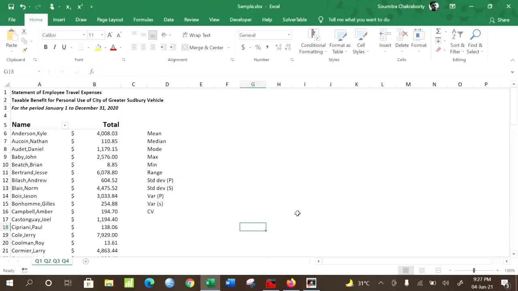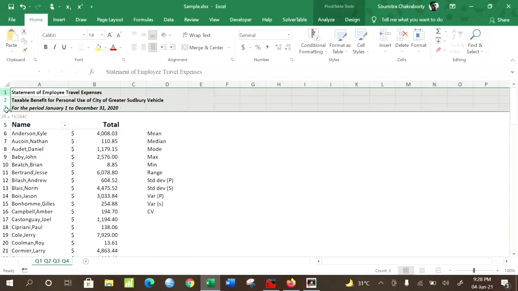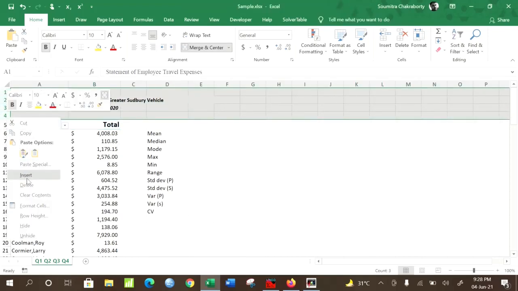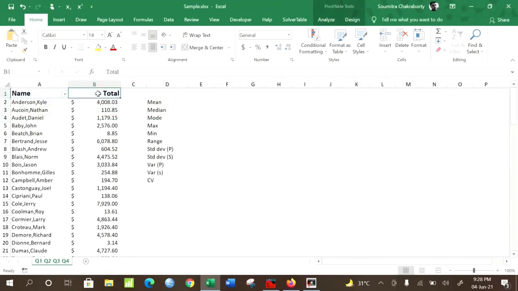Now if you go to the given link, you will find this data. This data is about the taxable benefit of some employees of some company. In the first column they have put the employee name, and in the second column the benefits are there. In order to deal with the data, I deleted some of the initial rows and renamed this column as benefits. Now we will compute each of the central tendency and dispersion measures here.